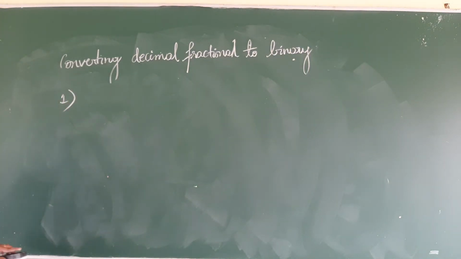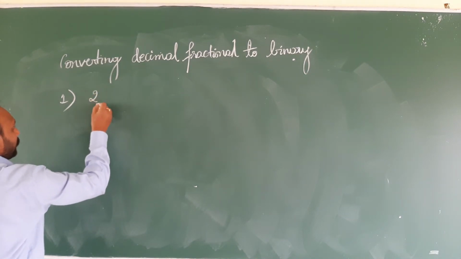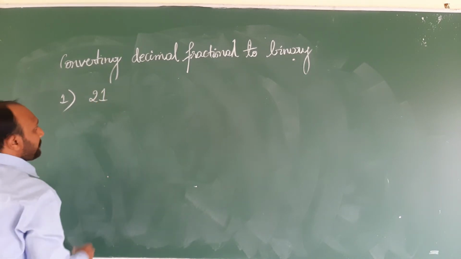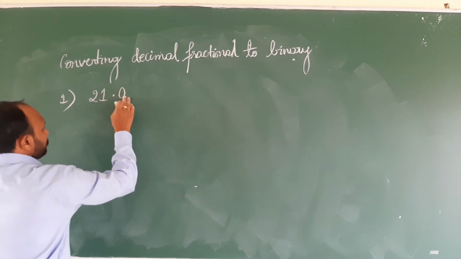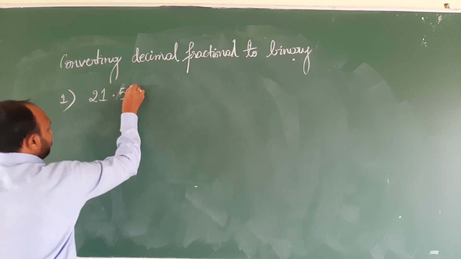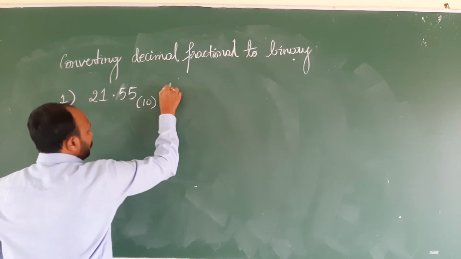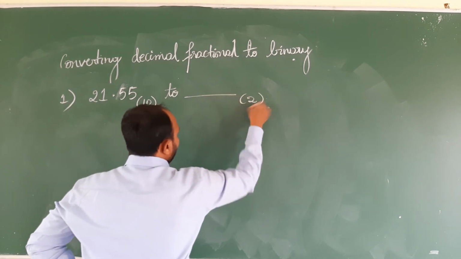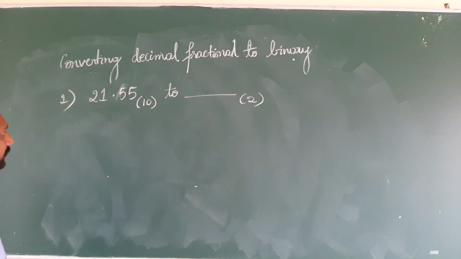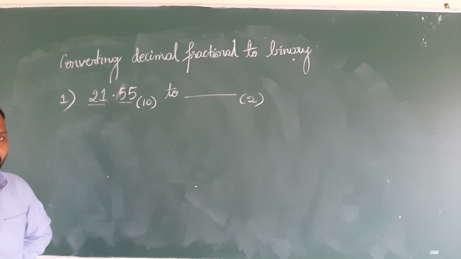Let the first question be, convert 21.55 base 10 to binary. Please notice here, in this question we are having both integer part and fractional part.